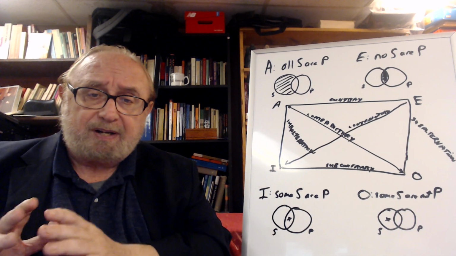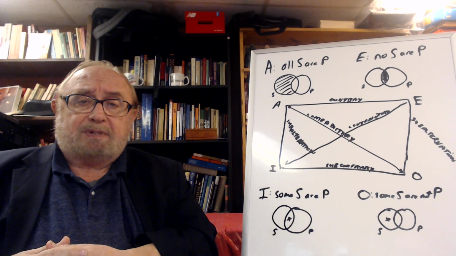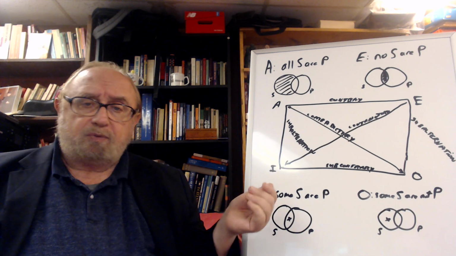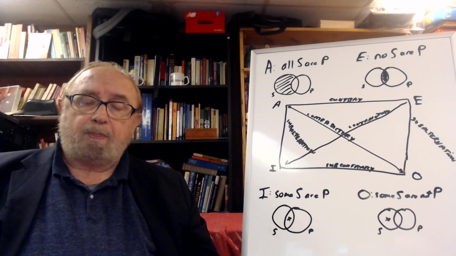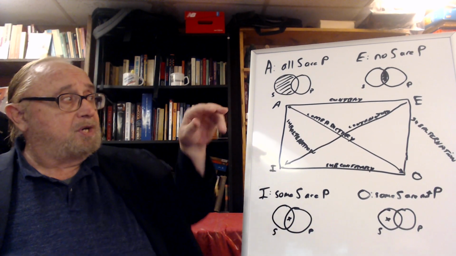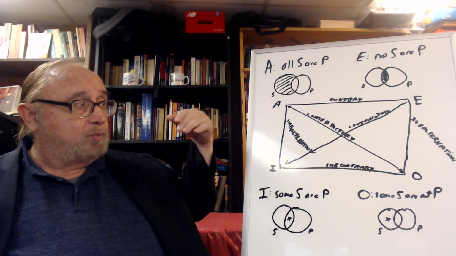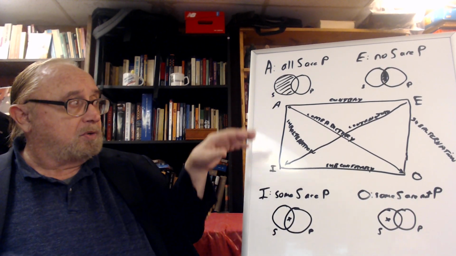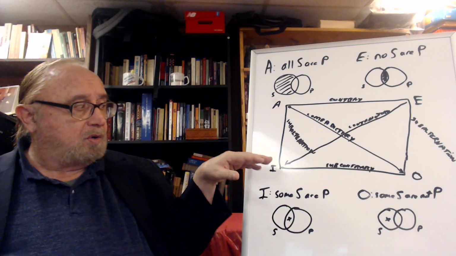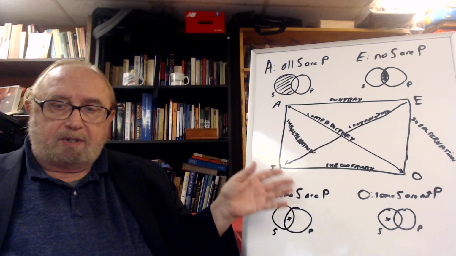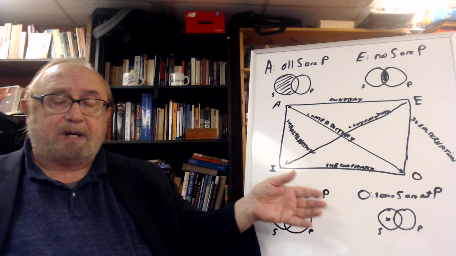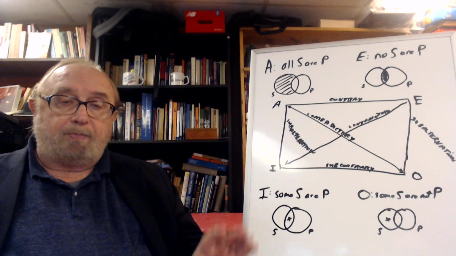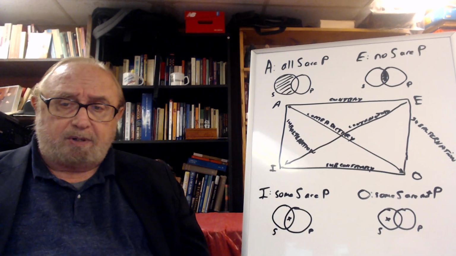The fact that you say all men are mortal says nothing about actual, real men. So there's no logical relationship between the A and the E, or the A and the I, or the E and the O, or between the I and the O. Some dogs have black hair, some dogs don't have black hair. These things are logically independent of one another.